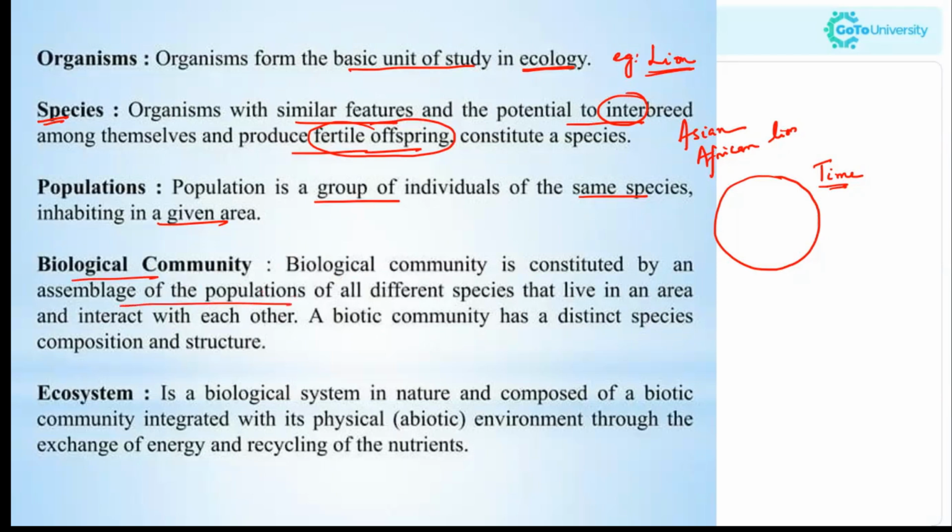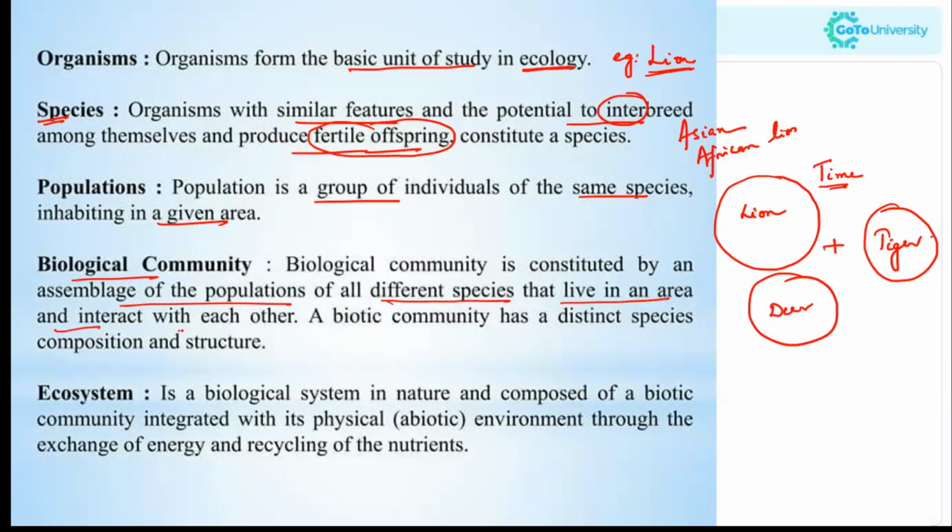Here we were referring to the population of lion, where a population refers to a group of organisms, and a community refers to a group of populations. So in a community it could be a population of lion plus a population of deer, a population of tiger, etc. That is a community, an assemblage of populations of all different species that live in an area and interact with each other.